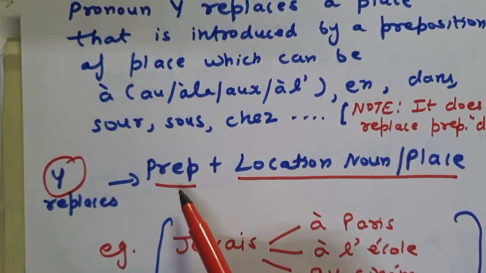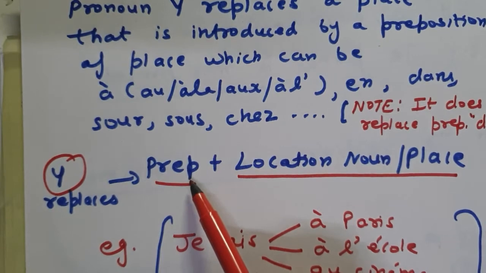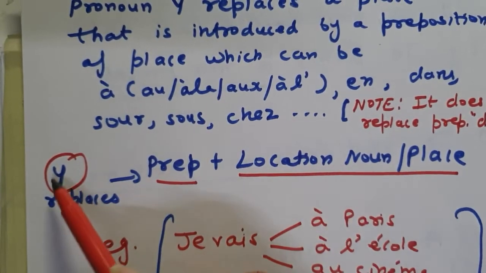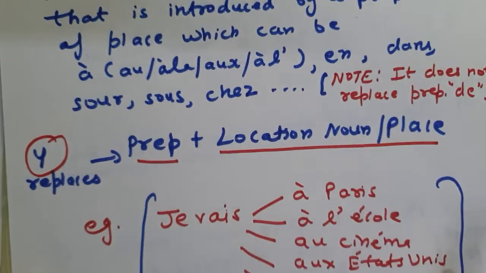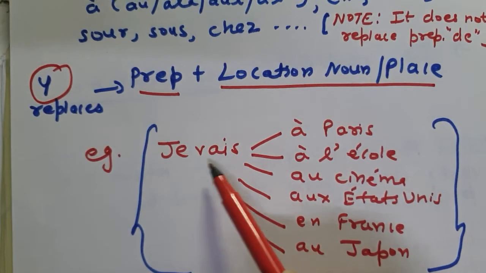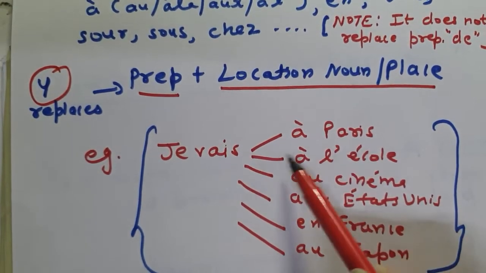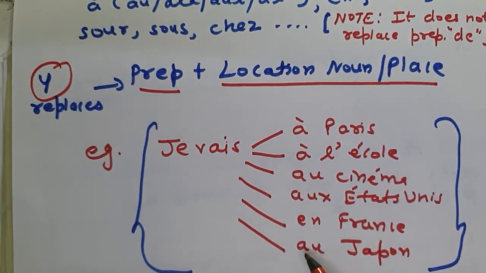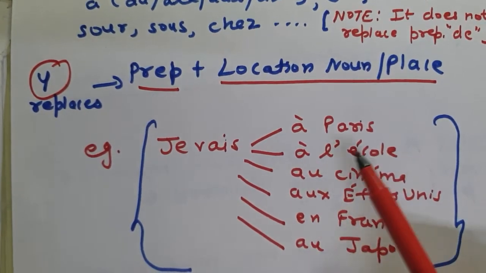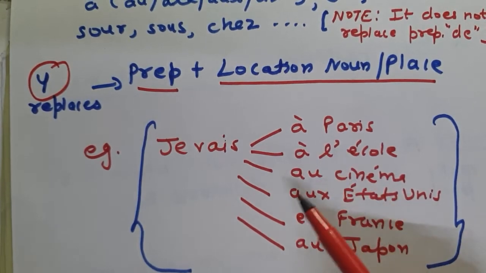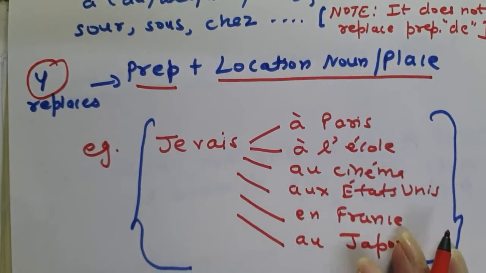Any preposition except de, followed by a location noun or place, is replaced by pronoun y. For example, je vais à Paris, à l'école, au cinéma, aux États-Unis, en France, au Japon, any place, name of country, it can be replaced by pronoun y, or some other preposition we can also see.